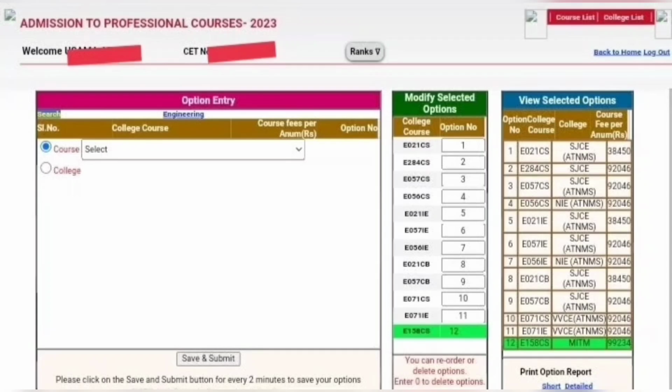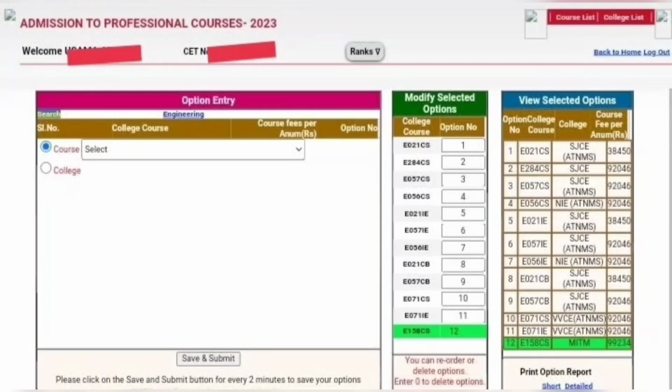For example, this candidate is from Mysore, and he wants SJCE Mysore as a first priority. So he has selected SJCE E021 CS, computer science, and SJCE E28 CS. Make sure, guys, that for many colleges there will be aided and unaided seats also. First you have to opt for aided and then unaided. The aided fee will be 15,000 and the unaided fee will be 63,000.